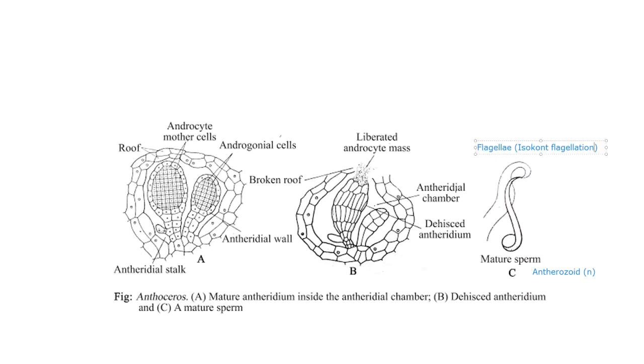So each androcyte develops into an antherozoid. The antherozoid is a small biflagellate structure having the same type of flagella, that is called isocont flagellation. The body of the antherozoid is slender. It is slightly curved as you can make out, and the unused cytoplasm forms the vesicle at the posterior end. Here you can make out that at the posterior end, this is the unused cytoplasm forming the vesicle.